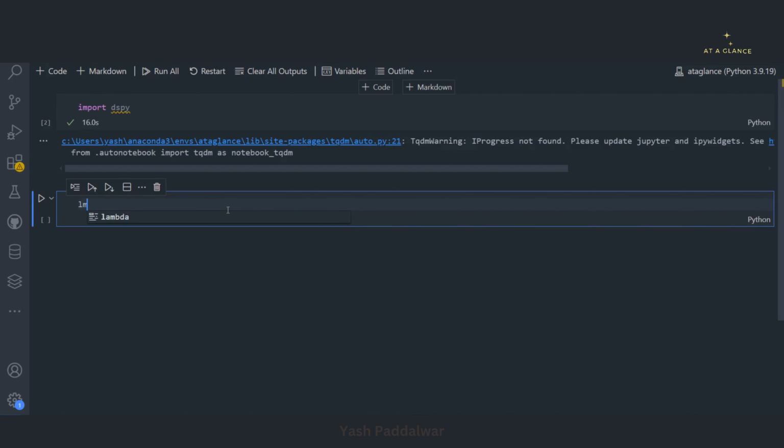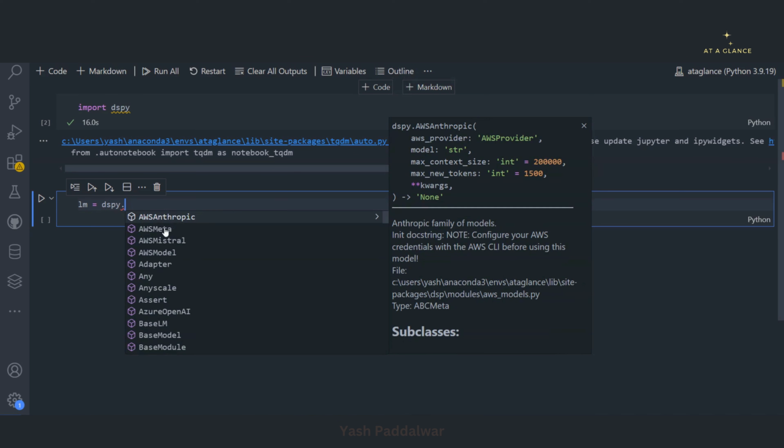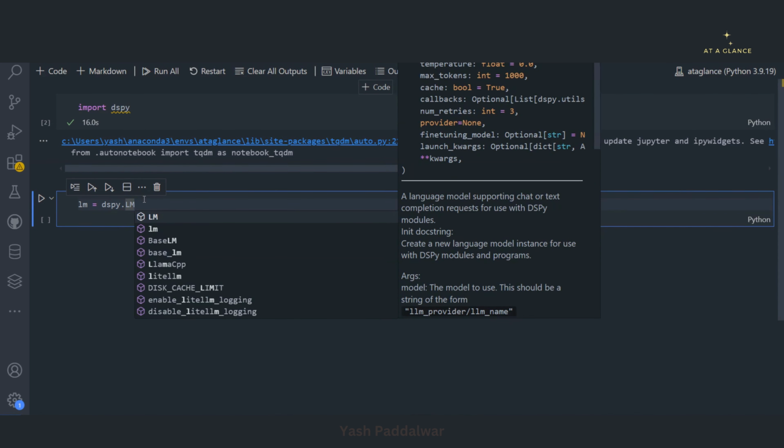We'll define a variable named lm, which will store the large language model. So we have a function under dspy, which is nothing but LM. You can see this dspy has multiple such classes and functionalities, so you can have a look at them. For now, for accessing the LLM from Groq AI, we'll be using this LM module.